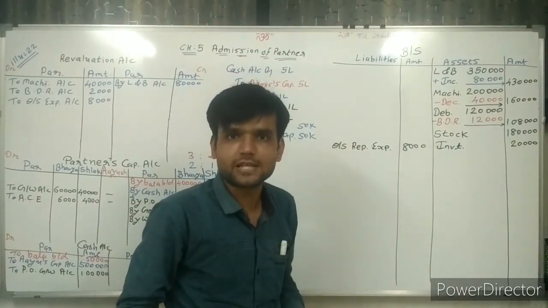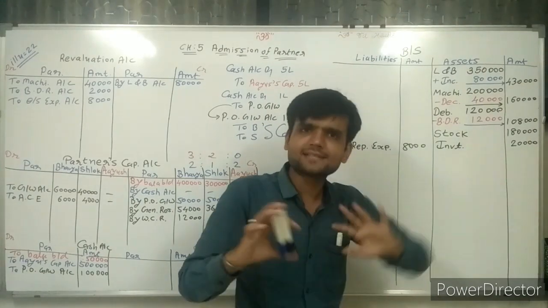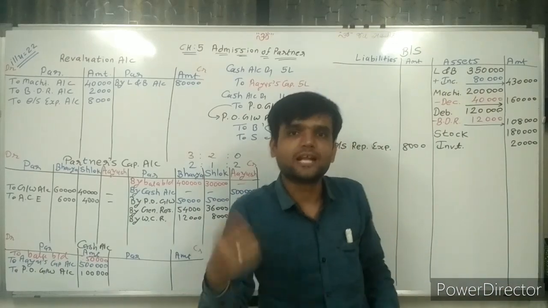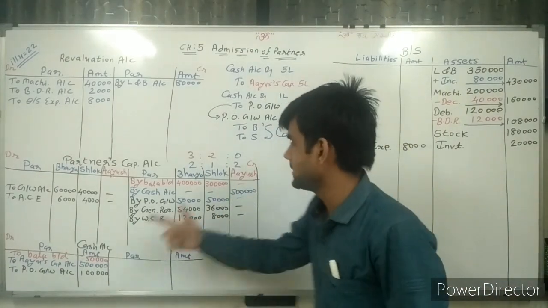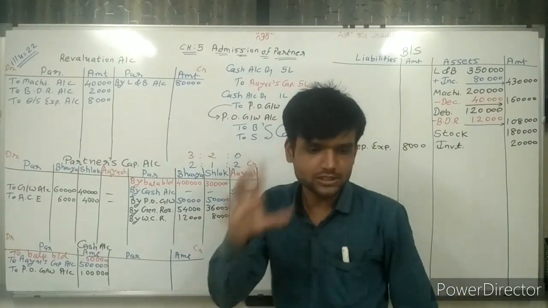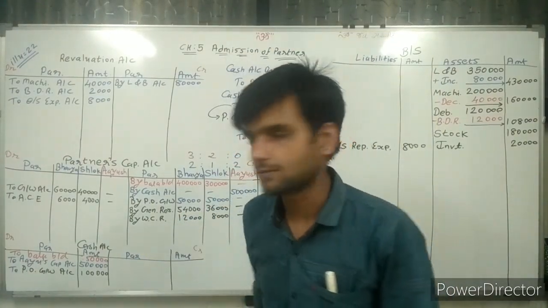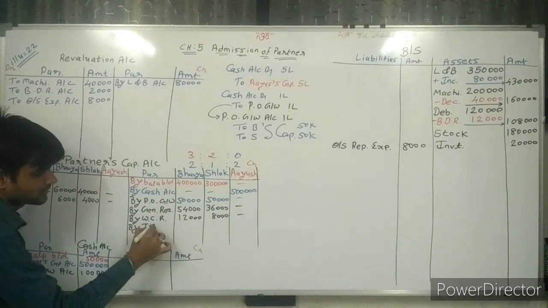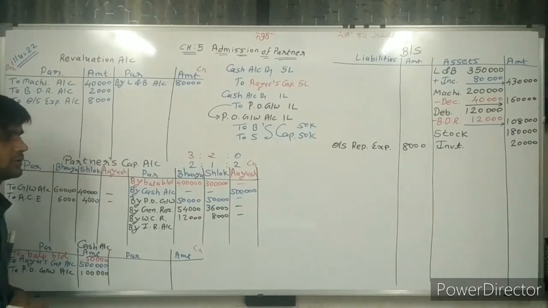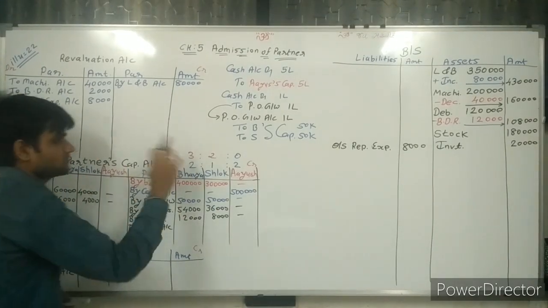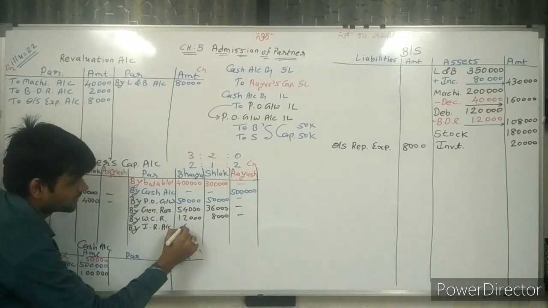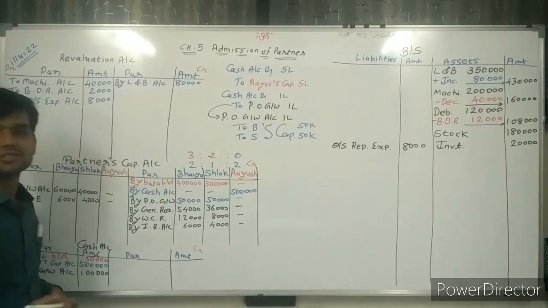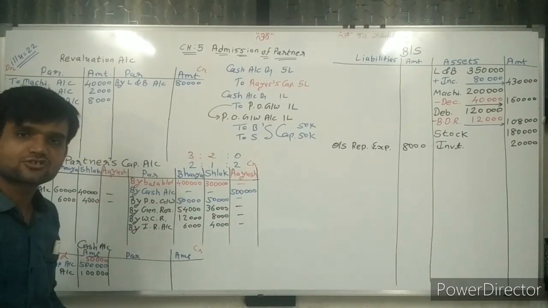But here no such situation is there. Investments are as they are. So this investment reserve is now not utilized, and not utilized means it can be distributed among the partners. Now what is the value of the investment reserve? 10,000 is given, so we are distributing 10,000 here through the investment reserve account, 6,000 and 4,000, in the ratio 6 and 4.